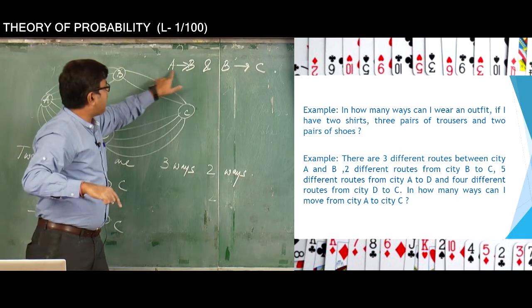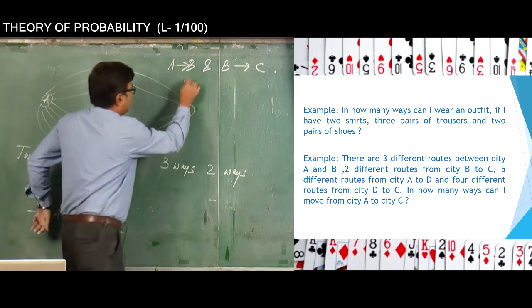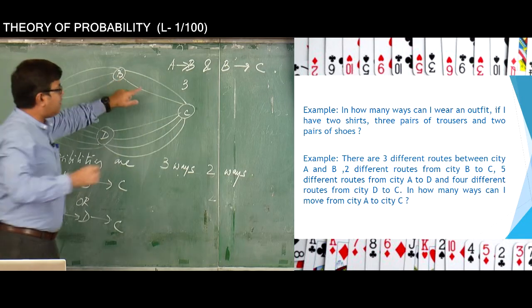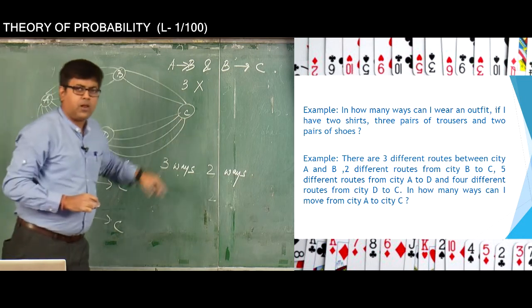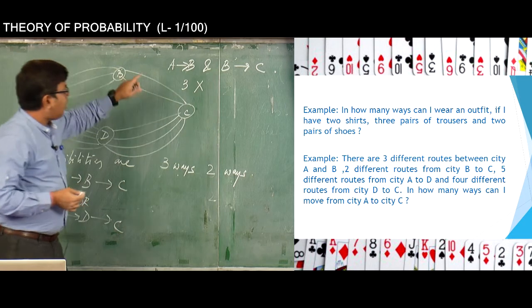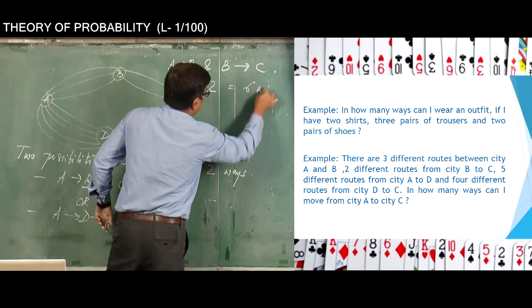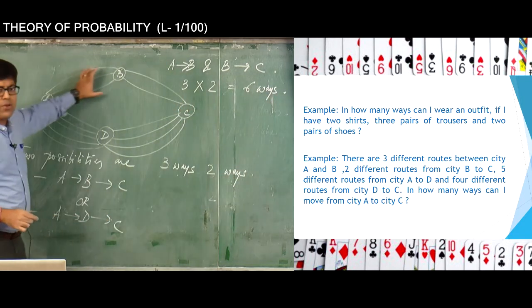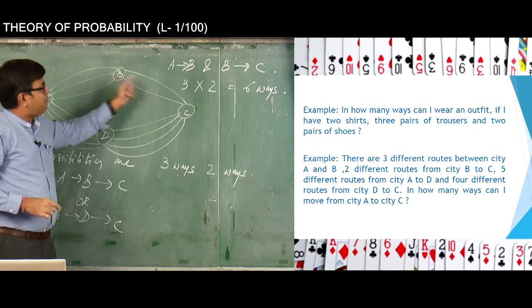So A to B, the number of ways is 3, as I told you just now, and "and" means multiply, as per the multiplication principle in the fundamental principle of counting, and you can move from B to C in 2 ways. So it's 3 into 2, 6 ways you can do that, because for every 3 ways you can move from A to B, there are 2 other ways by which you can move from B to C.